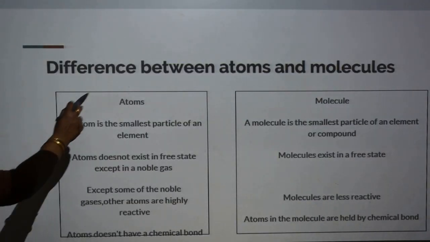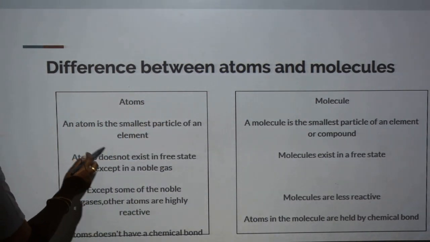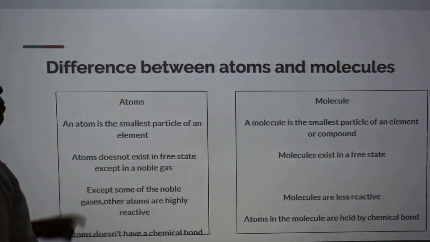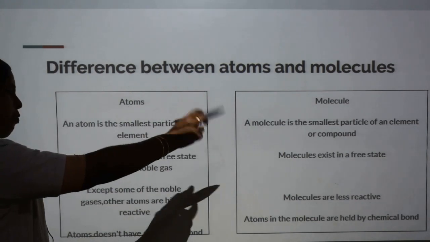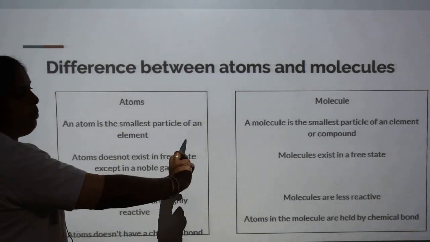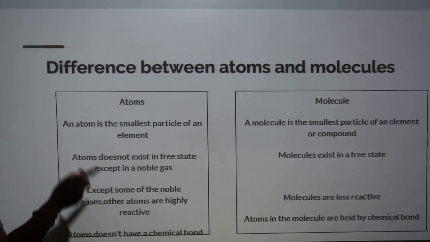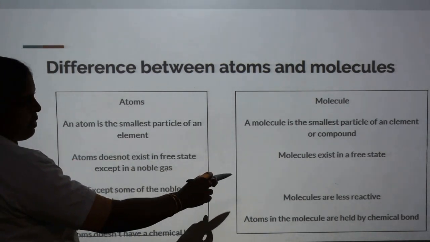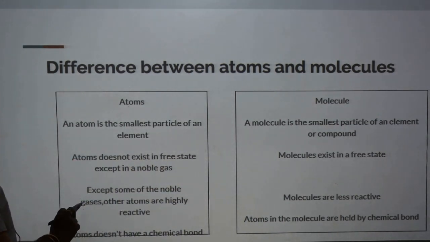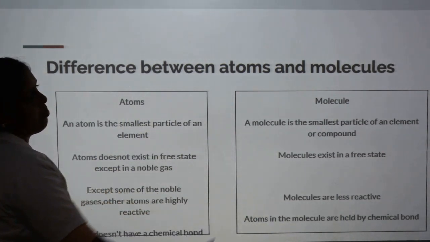Next, last, we see differences between atoms and molecules. An atom is the smallest particle of an element, but a molecule is the smallest particle of a compound. Atoms cannot exist freely, but molecules exist freely. Atoms are highly reactive, molecules are less reactive. Between atoms there is no bond, but between atoms in molecules there is a chemical bond.